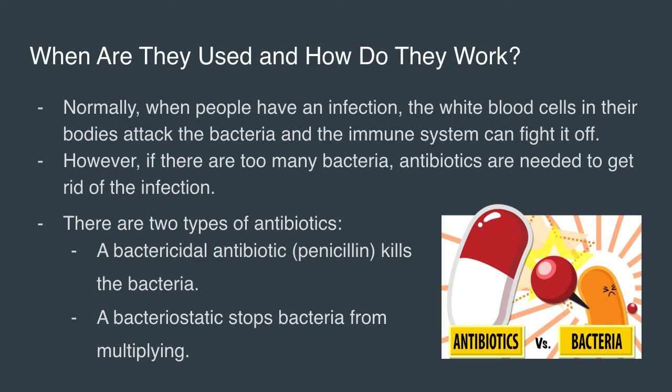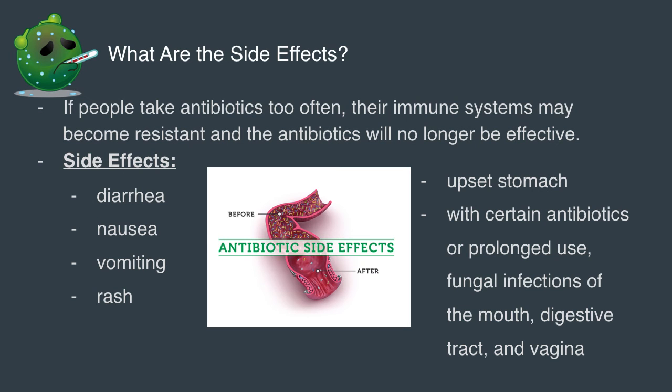Normally, when people have an infection, the white blood cells in their bodies attack the bacteria and the immune system can fight it off. However, if there are too many bacteria, antibiotics are needed to get rid of the infection. There are two types of antibiotics, a bactericidal antibiotic such as penicillin, which kills the bacteria, and a bacteriostatic, which stops bacteria from multiplying.